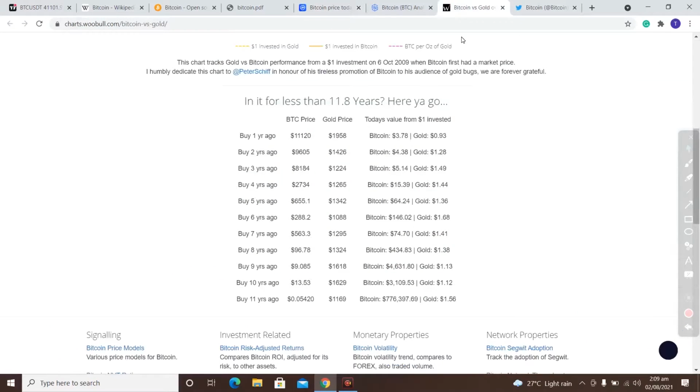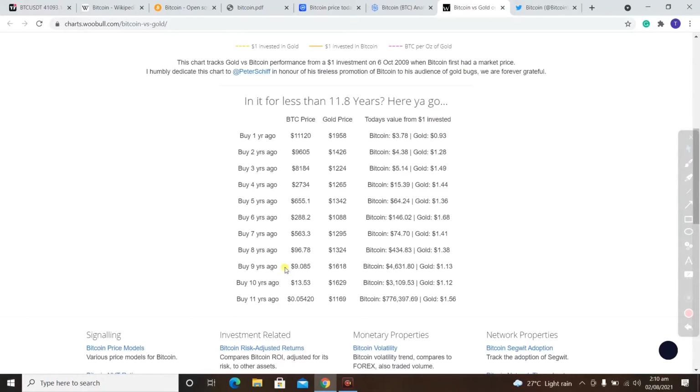Now if we talk about Bitcoin versus gold. The chart tracked gold versus Bitcoin performance from a $1 investment on 6 October 2009, when Bitcoin first had a market price. You can say that if you invested $1 in both BTC and gold 1 year ago, you have $3.78 in BTC and $0.93 in gold. 2 years ago, this difference is $4.38 in BTC and $1.28 in gold. In short, Bitcoin has been outperforming gold for the last 12 years.